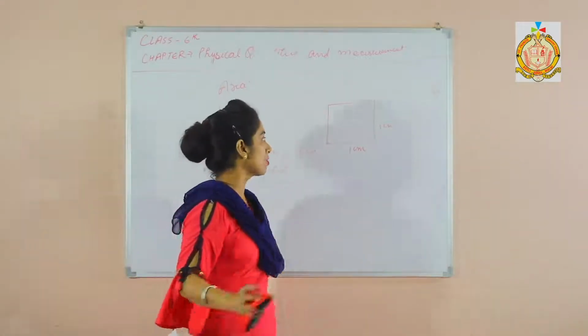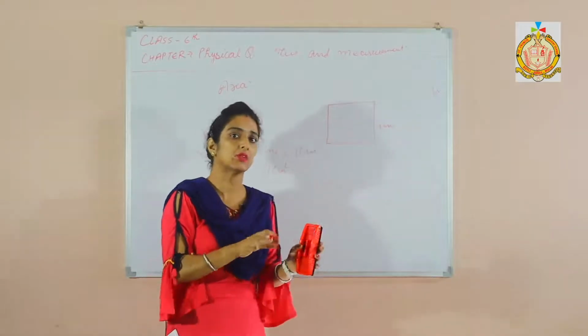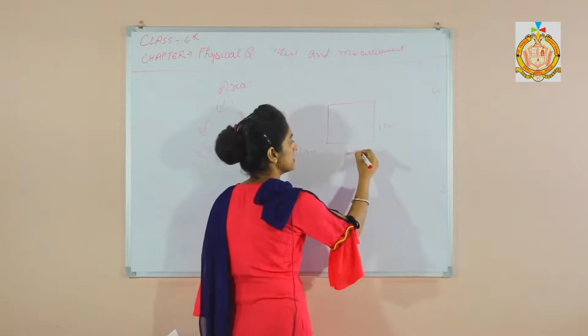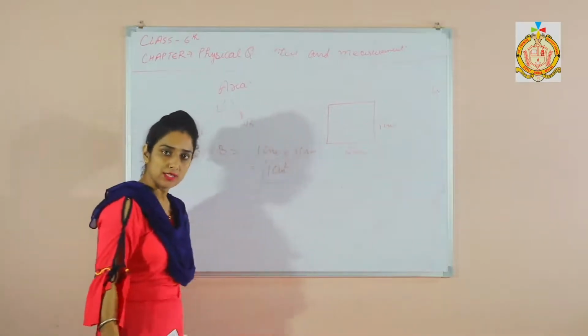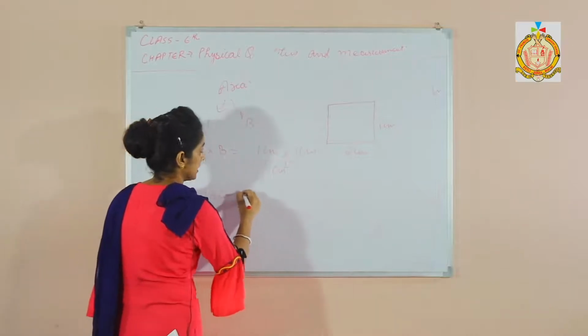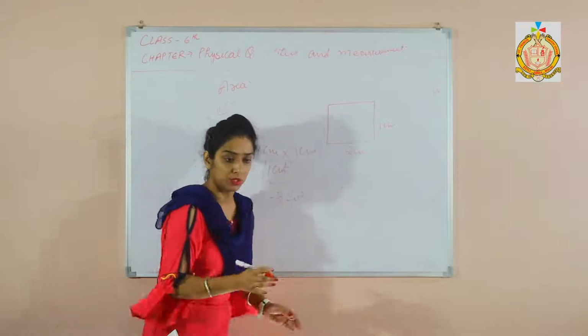And in the case of a rectangle, length and breadth are not equal, they vary. Suppose there is 2 centimeter and 1 centimeter. So what is length into breadth? That is 2 into 1, 2 centimeter square, right?